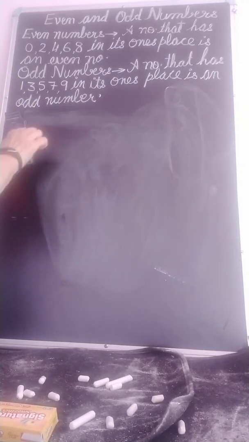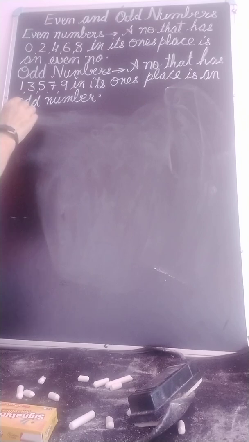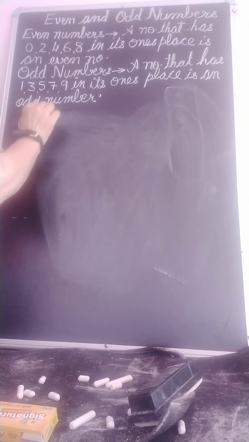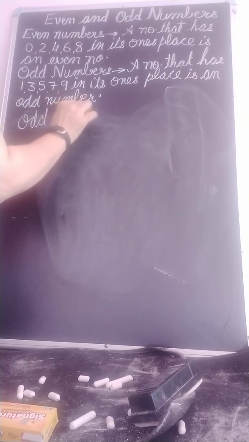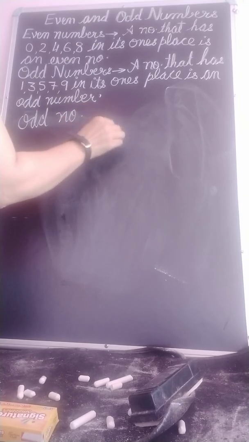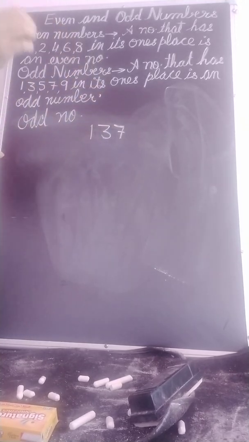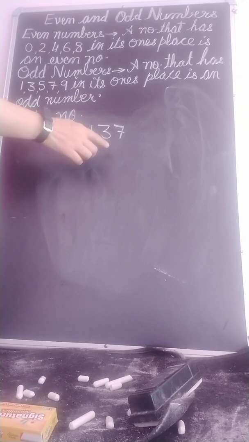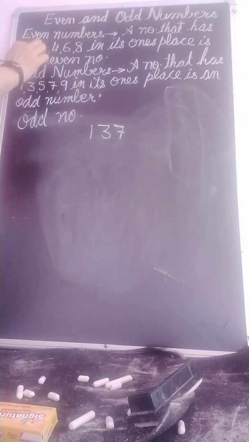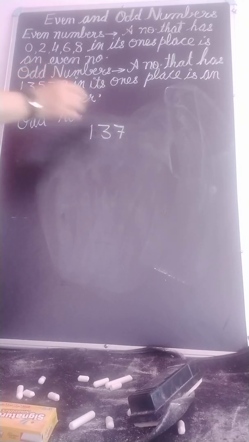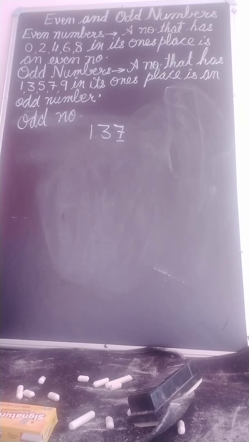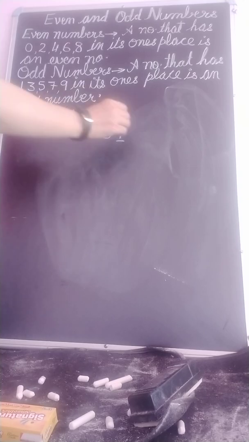Okay, now odd numbers. We will discuss odd numbers. Look here, we have 137. Now look at 7. 7 is not among 0, 2, 4, 6, 8. Where is 7? 1, 3, 5, 7, 9. At the ones place we have 7, which means this is an odd number.